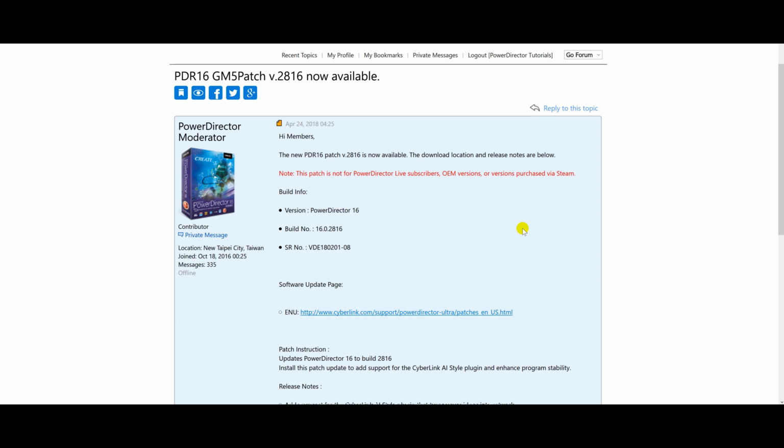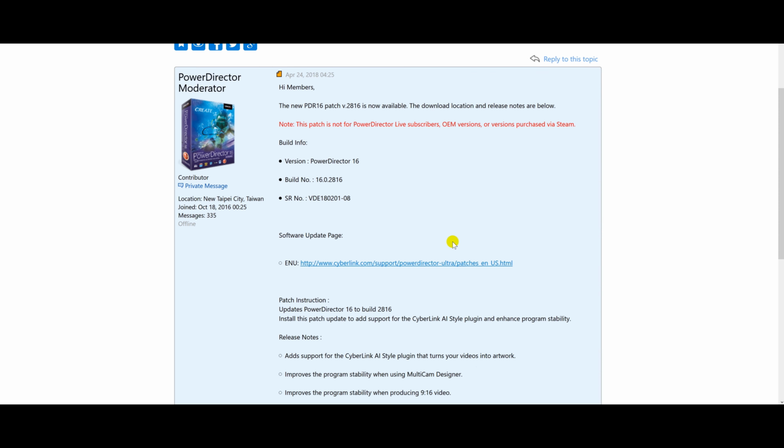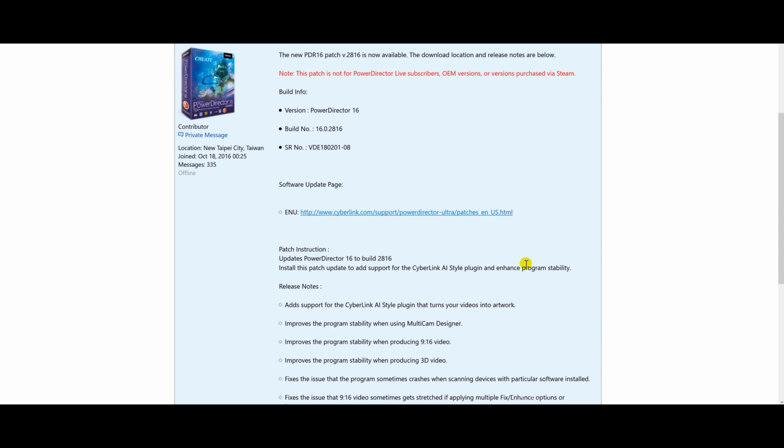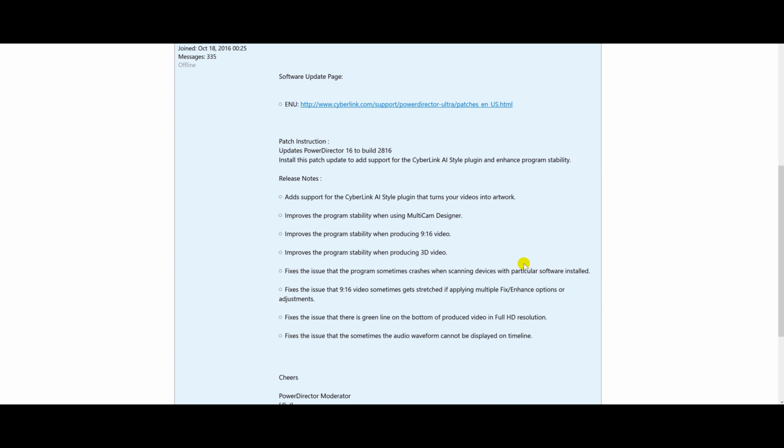You basically download the program. Remember where you downloaded it. Shut PowerDirector down, then proceed to the upgrade. Now, of course, as it says here, this patch is not for PowerDirector Live subscribers, OEM versions, or versions purchased via Steam. So, what is actually in this patch, and what's it going to do for us?